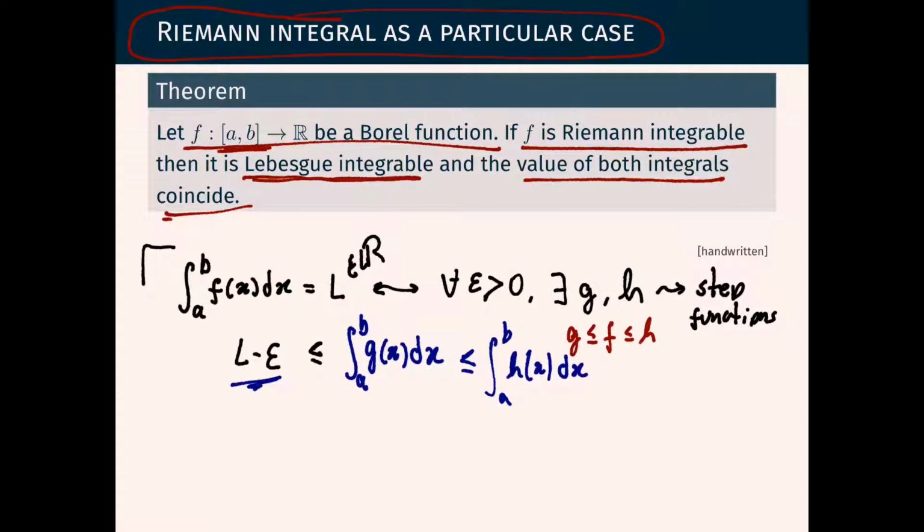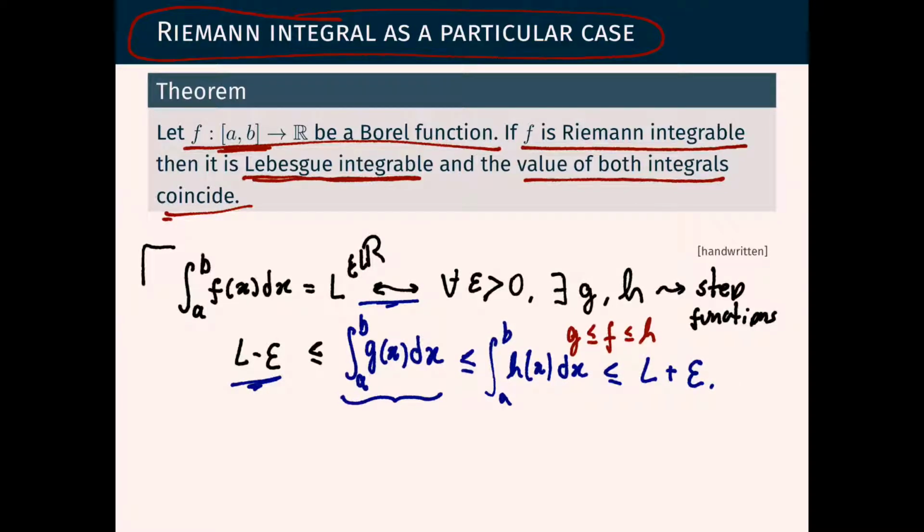It may seem that this definition of the integral is circular, but actually it is not, because this is just a step function. So we can define the integral for a step function separately, and after that define the integral for more general functions. Anyway, what it means for a function to be integrable is that we can find these functions g and h such that these two inequalities hold. This is what it means for a function f to be Riemann integrable.